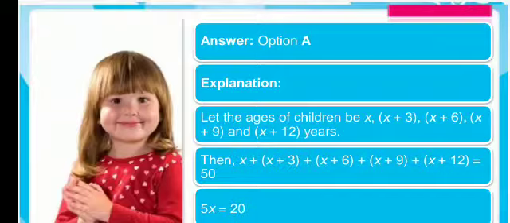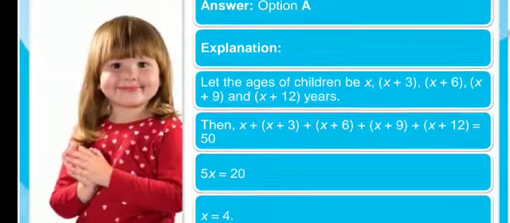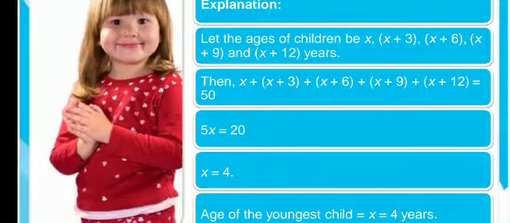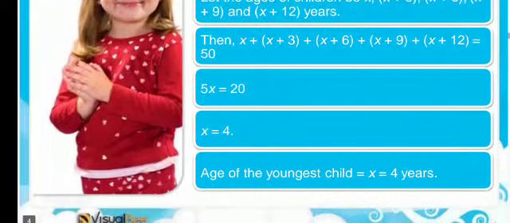Now we know that the sum of the ages of all the children is equal to 50. Hence x plus x plus 3 plus x plus 6 plus x plus 9 plus x plus 12 is equal to 50. On solving this we get 5x equal to 20. x is equal to 4. Therefore the age of the youngest child is 4 years.